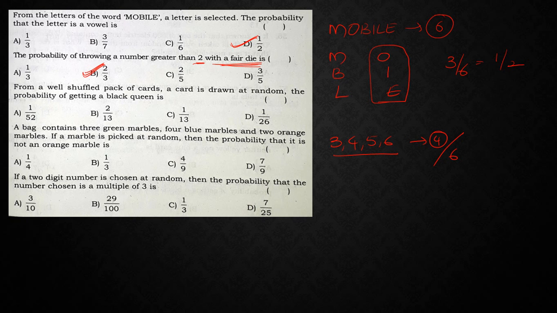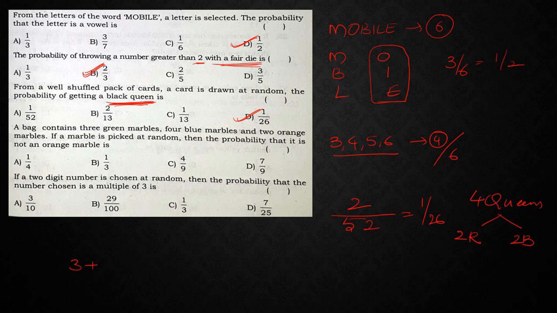From a well shuffled pack of cards, that means 52 cards, a card is drawn at random. Probability of getting a black queen. So totally how many cards are there? 52 cards. Already we know there are 4 queens, right? In these 4 queens, 2 queens are red in color, 2 queens are black in color. So directly 2 upon 52, which is nothing but 1 upon 26. So what is the answer? 1 upon 26.